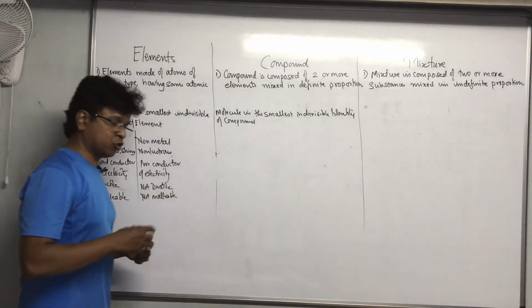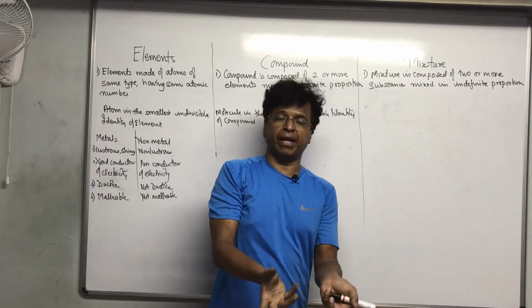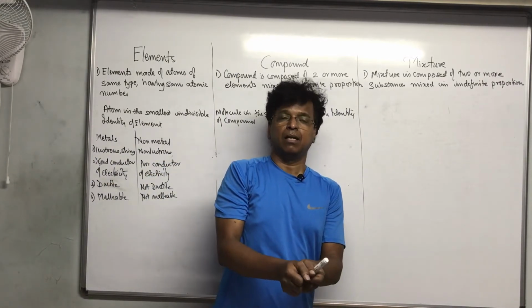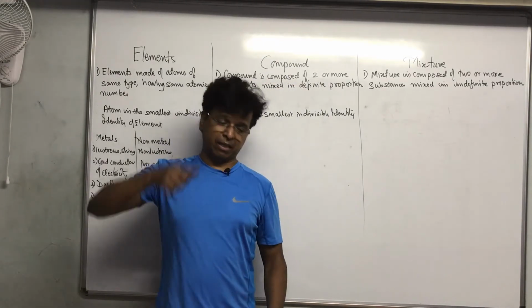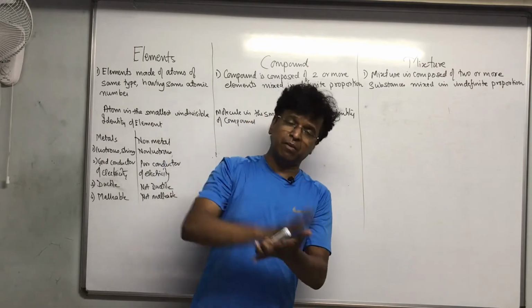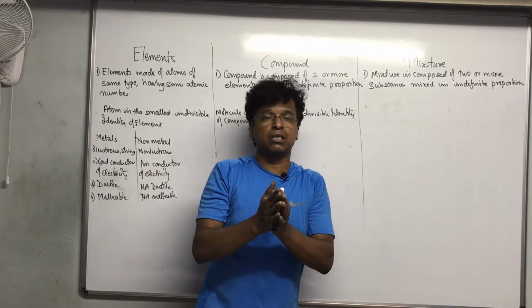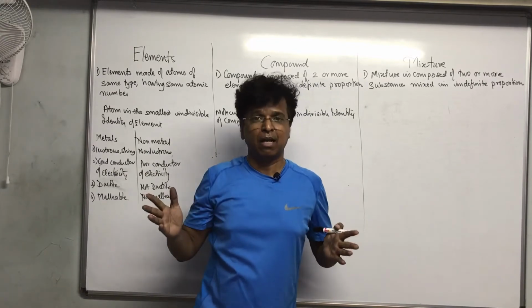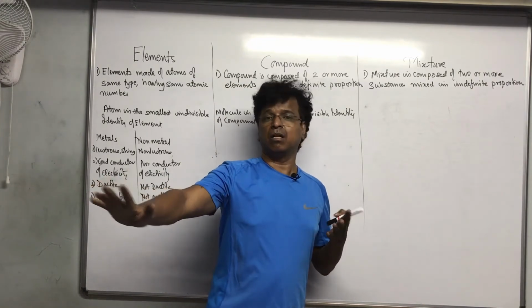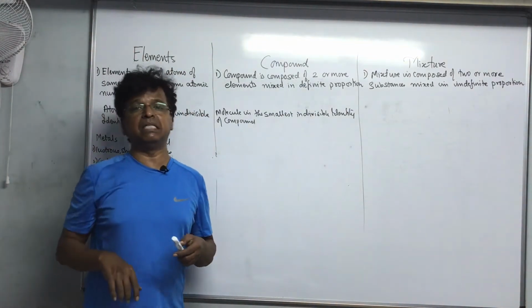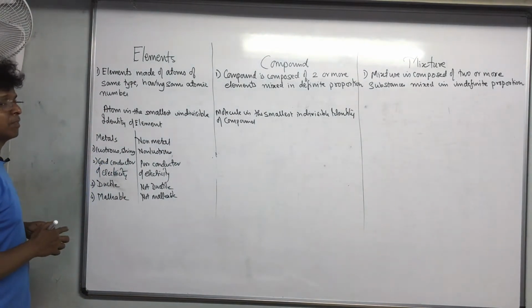See, if I take a chalk or if I take a wood and hammer it, it may break. It may split. But if I take a metal and keep on hammering it, it will go on flattening. It will become a sheet, but it will not split. It will not break. I can beat metals into sheets. The same I can't do with non-metals. They can't be beaten into sheets. So ductility, malleability, and metals are sonorous.